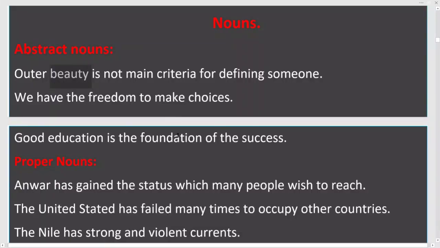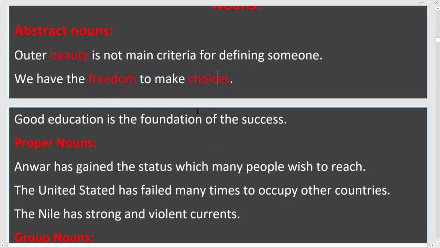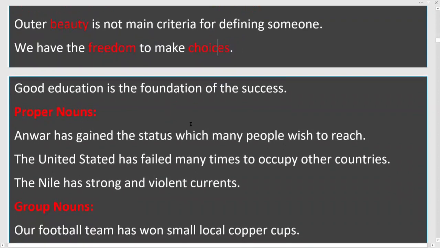So let's see some examples to understand nouns better. Outer beauty is not the main criteria for defining someone. So we got a word here, beauty, which is an abstract noun. We have the freedom to make choices. So freedom is an abstract noun here, and choices is an abstract noun here. Good education is the foundation of success. So good education is the abstract noun here. Success is the abstract noun here.